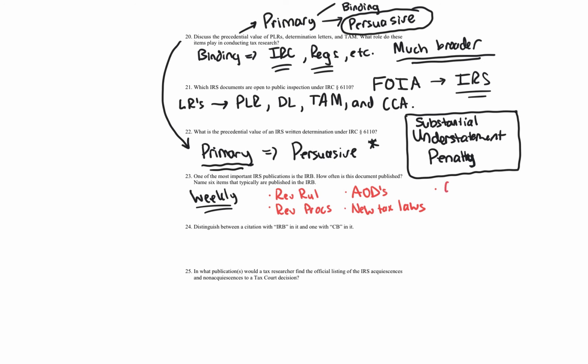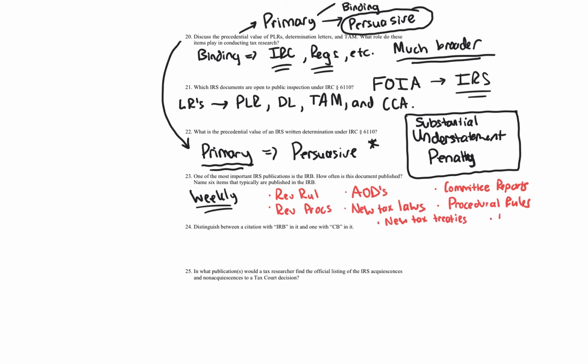Committee reports. So going back to our legislative history, we actually have committee reports in there. So even though this is the IRS and it's administrative, they also communicate these things as well. Procedural rules. New tax treaties.